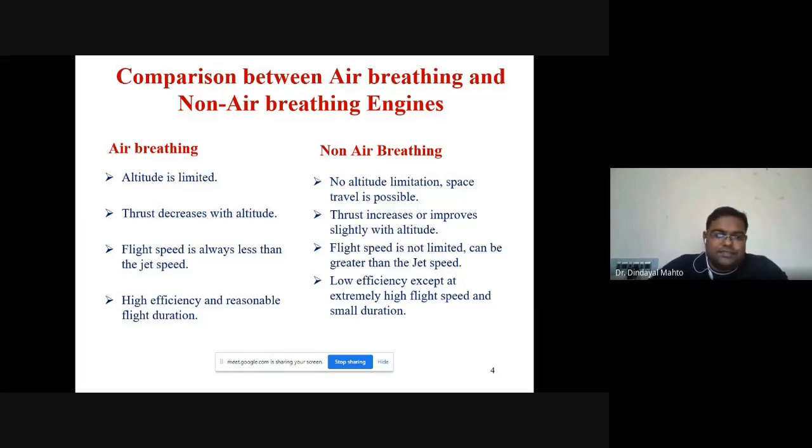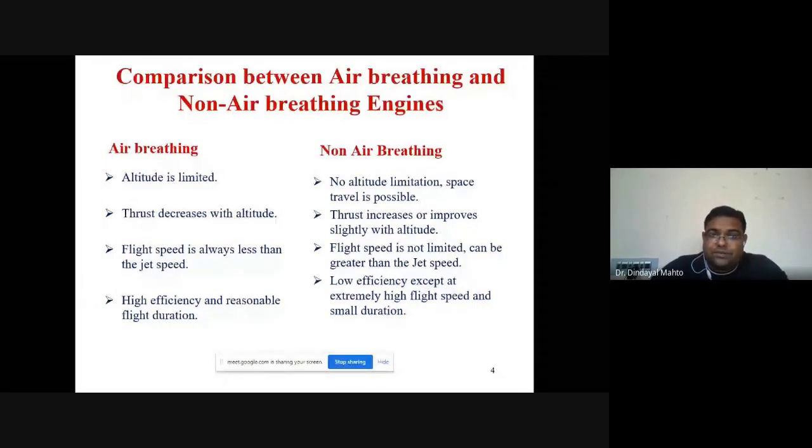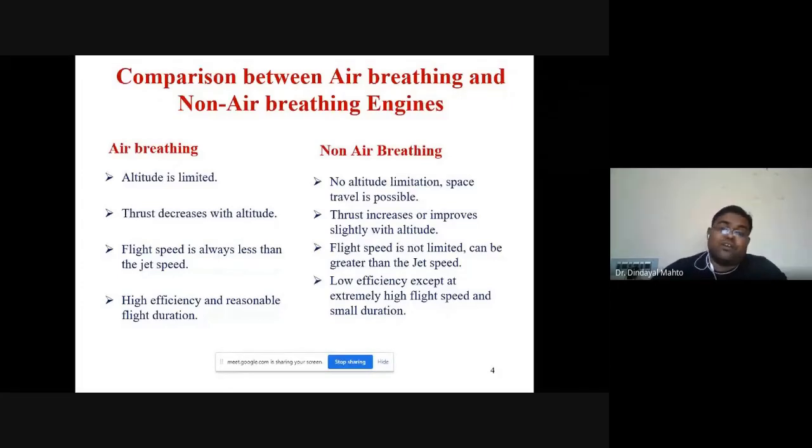The third point in air breathing engines is that flight speed is always less than the jet speed. In non-air breathing engines, flight speed is not limited and can be greater than the jet speed. The last point is again directly related to altitude: high efficiency and reasonable flight duration in the case of air breathing engines. But non-air breathing engines operate only for a small duration with low efficiency compared to air breathing engines. So these are the broad differences between air breathing and non-air breathing engines.